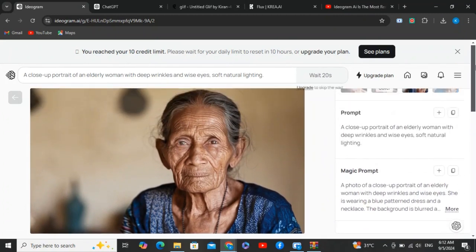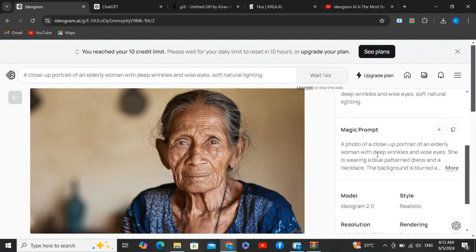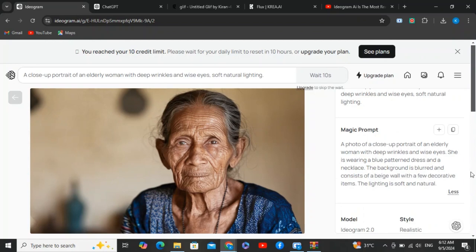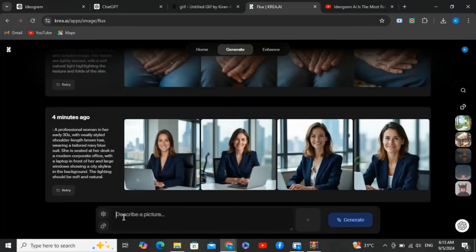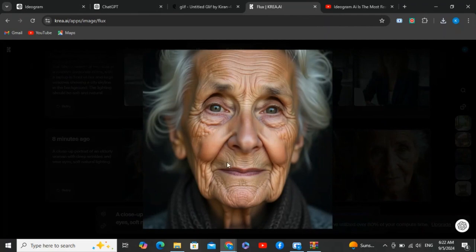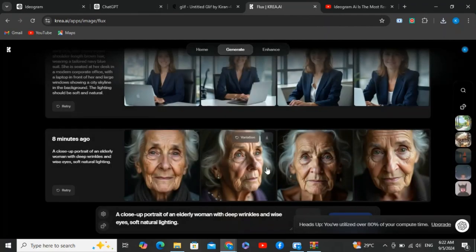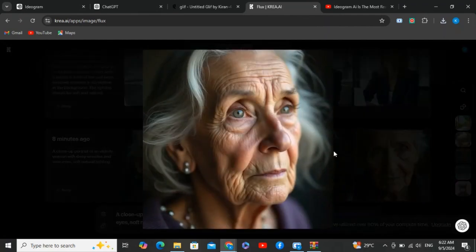Just to give you some more details about the magic prompt, you can see this was a normal prompt, and because we turned on the magic prompt, you can see the prompt is more enhanced, and there are more details in the prompt. Now paste the same prompt here in Flux AI. These are the outputs from Flux AI, and to be honest, these are very stylized images.